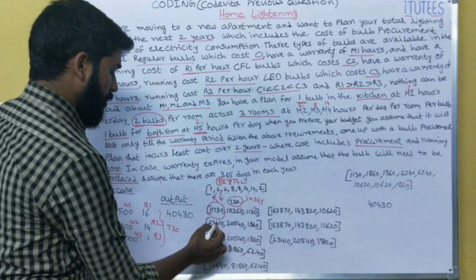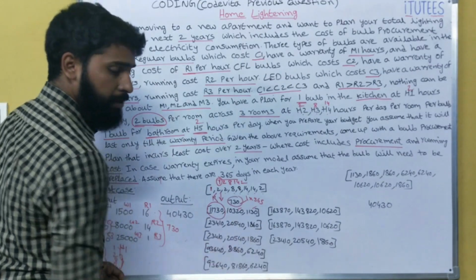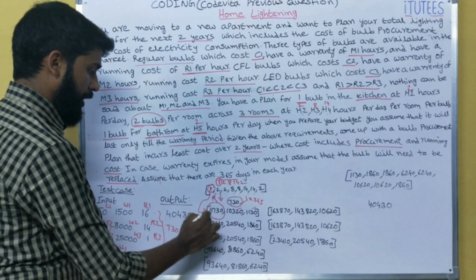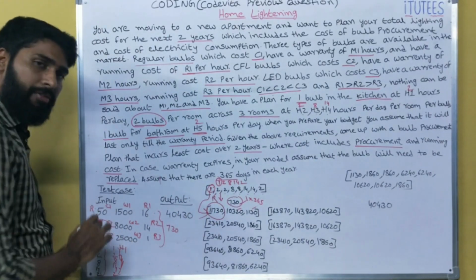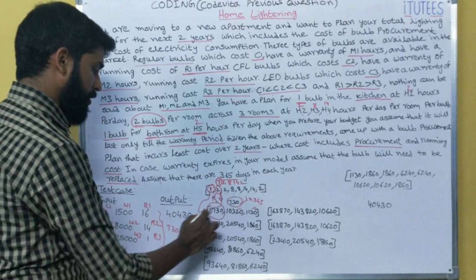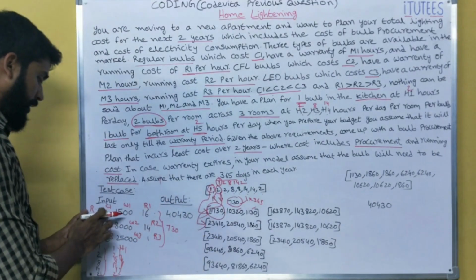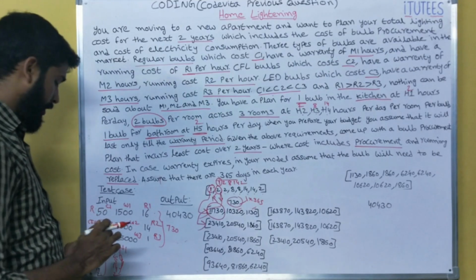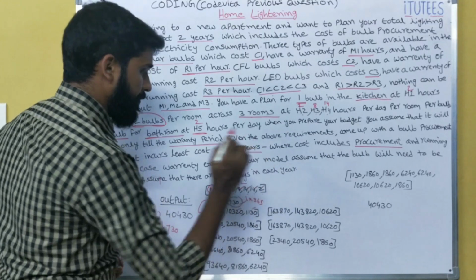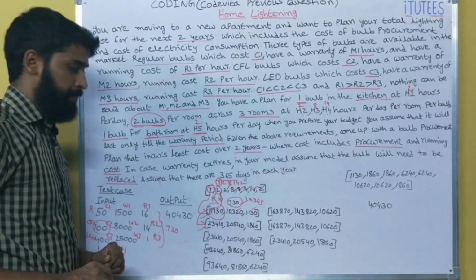In this way you are going to find all the costs for each bulb. So for this one I am calculating for the regular bulb, CFL bulb and LED bulb. Same like that, for this second also we are going to calculate for the regular bulb, CFL and LED bulb. Same like that we can find all the costs for all the bulbs.